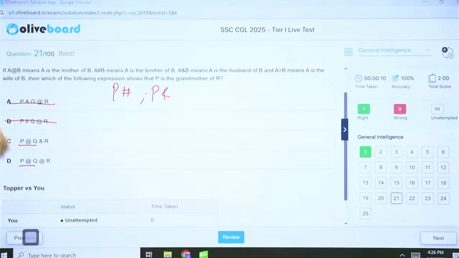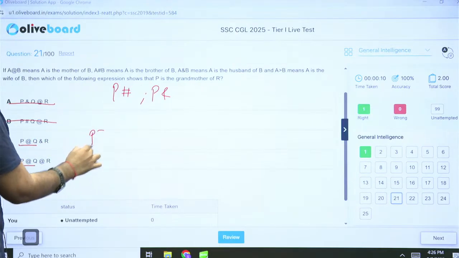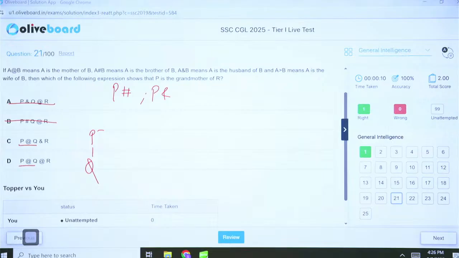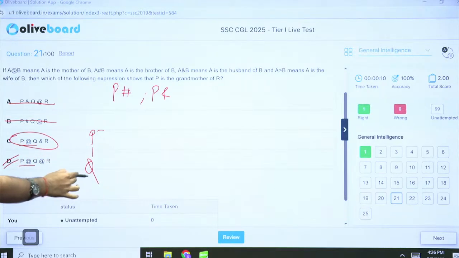The initial signs are same for both of them. So P at the rate means P is the mother of Q. P is surely the mother of Q. Now we need to check whether P is the grandmother of R. So R has to be the daughter or son of Q. Q ampersand R means Q is the husband of R. Does not work here. So option D is the correct answer.